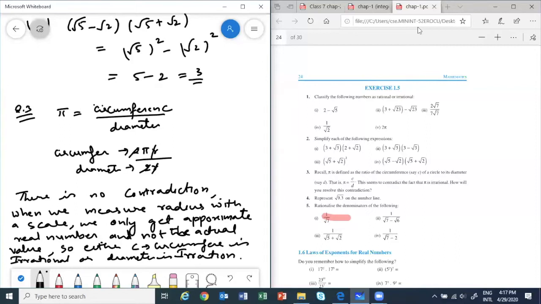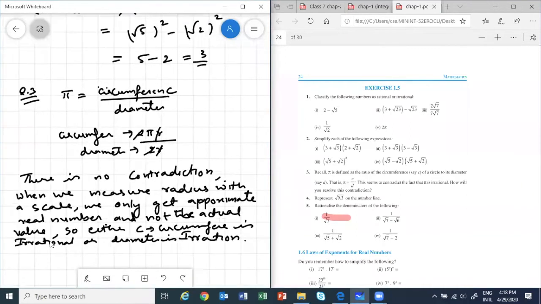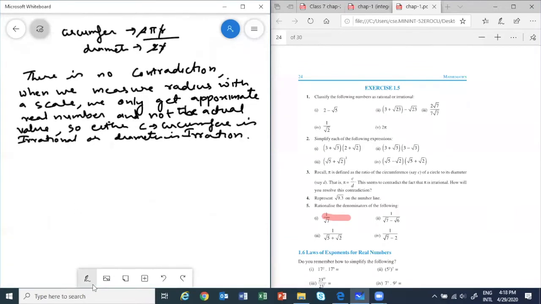No. So since we can't measure our radius very accurately, we can't say which one of the circumference or the diameter is going to be irrational, and that is why pi is irrational. Because pi is a ratio of circumference and diameter, if any one of them is irrational, it is going to be irrational. So we have to write this for this particular one: there is no contradiction, only that we are not able to measure correctly.